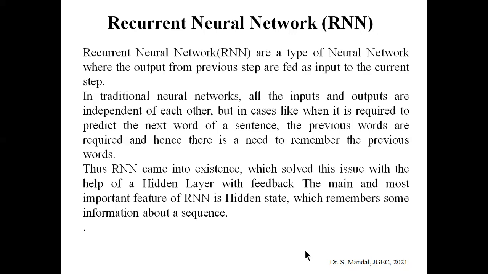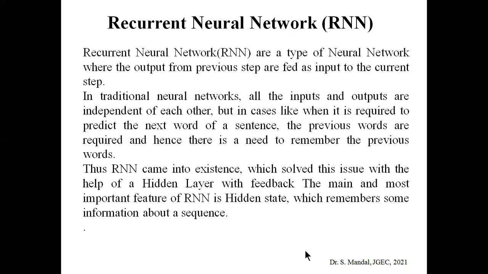Consider that at the end of a letter, I am writing thanks and regards. Whenever we use the term thanks, obviously the next word is regards. So for the prediction of these words, we need to use the previous word that has been written. So we need to remember that.